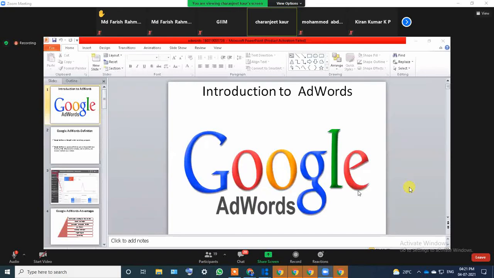Earlier it was known as Google AdWords, but now the new name for this is Google Ads. We don't say Google AdWords now, we say Google Ads.